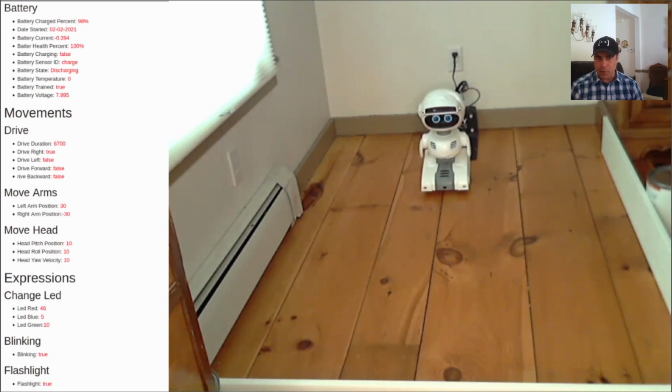Now, on the left-hand side of your screen, I'm sorry if it's a little small, those are all the actions that Misty is able to do via the blockchain. And obviously not the battery information, that is just about the battery, but the rest are all actions that she can do. She can do a lot more actions, but for this little experiment, I'm just having her do those actions that you see. So what I'm going to do is chop this video up a little bit. I'm not going to go straight through because I want to show you exactly how I did this. So this video is going to be a little technical, but I'm going to set this up so that anybody who wants to control Misty from the blockchain is able to.